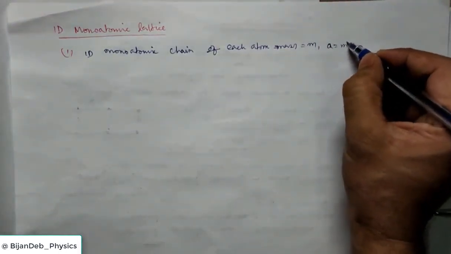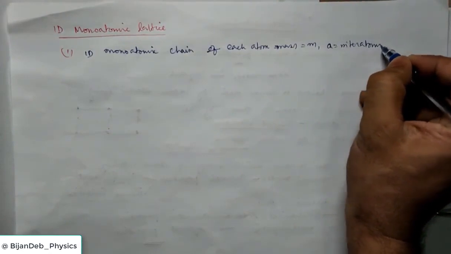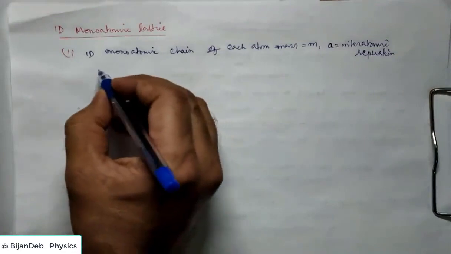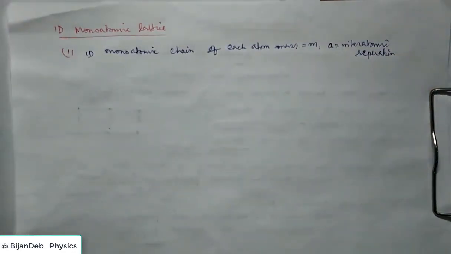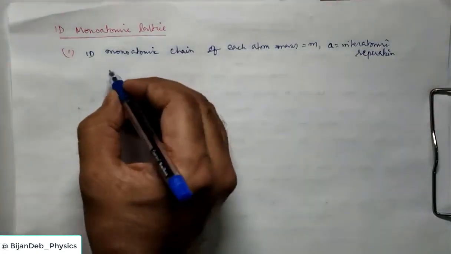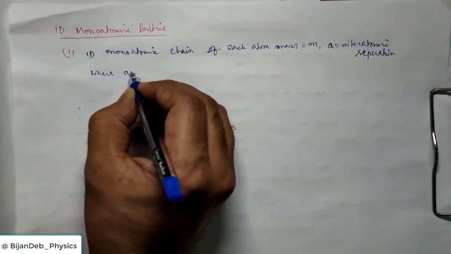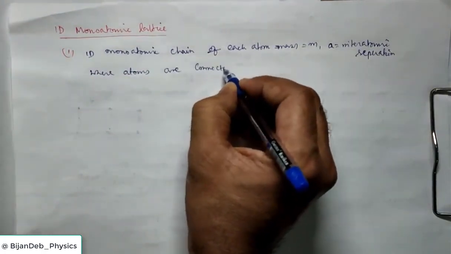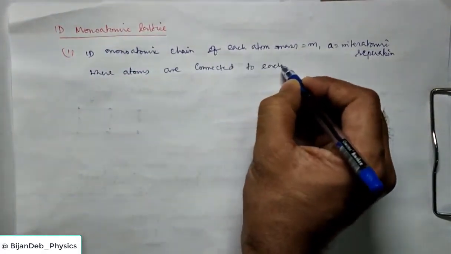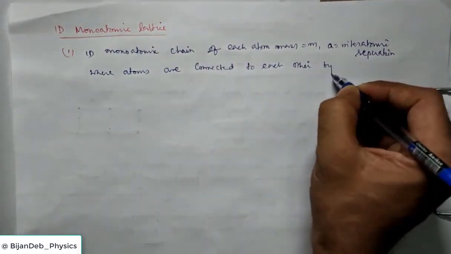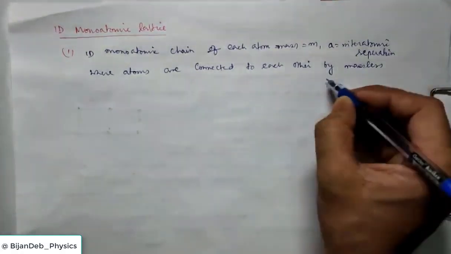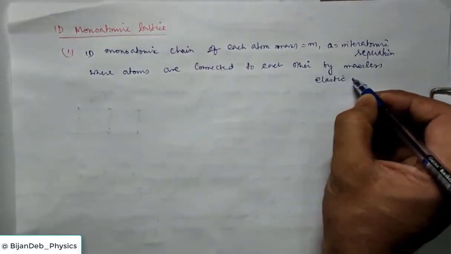A is the interatomic separation at the equilibrium position. Here we consider a chain of monoatomic lattice where atoms are connected to each other by massless elastic springs. This is important.